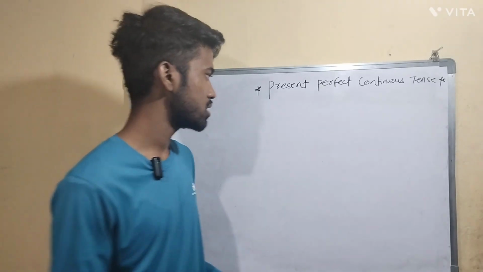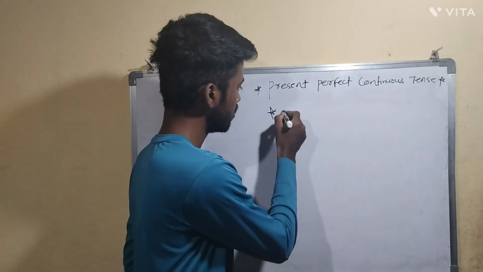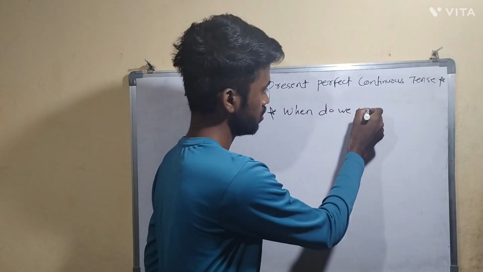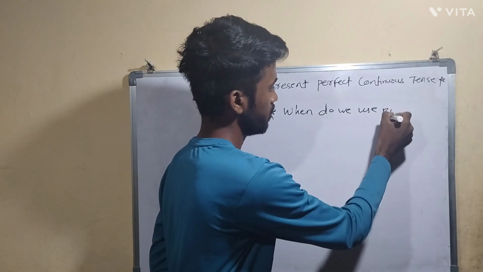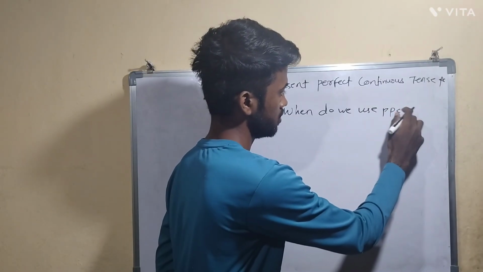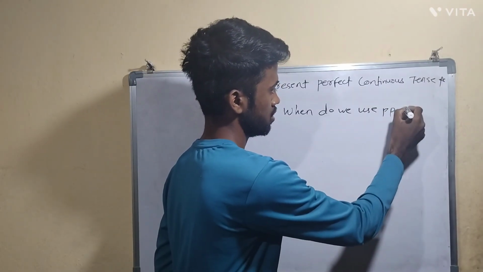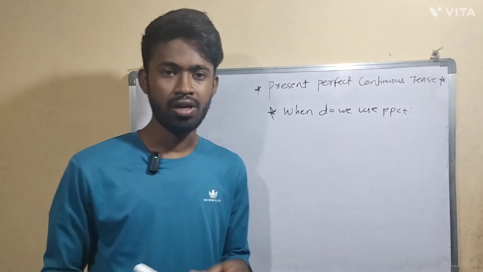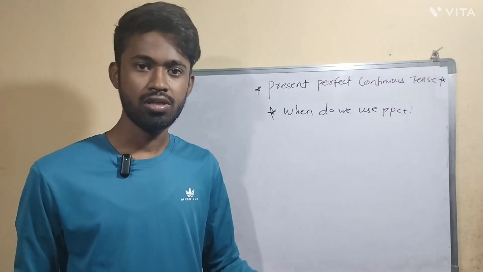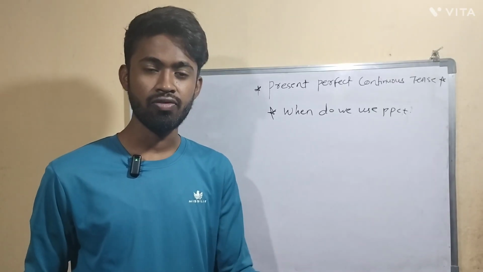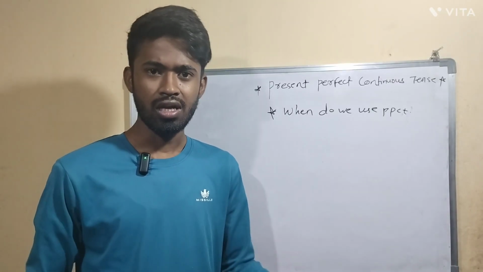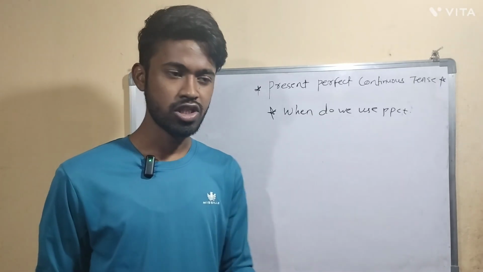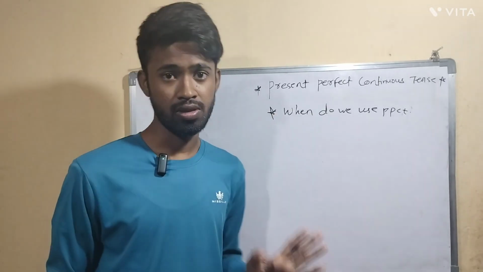So first, let's see when do we use present perfect continuous tense? Okay, present perfect continuous tense. So when do we use it? Whenever one action started in the past, let's say you are doing some action which started in the past and still it is going on, still it is happening. So for telling that action we use present perfect continuous tense.